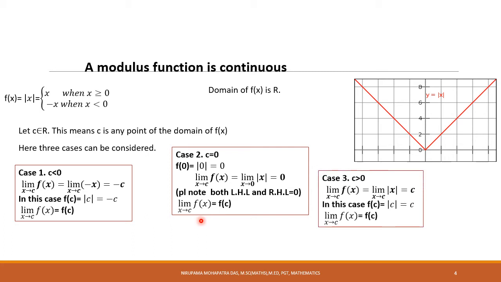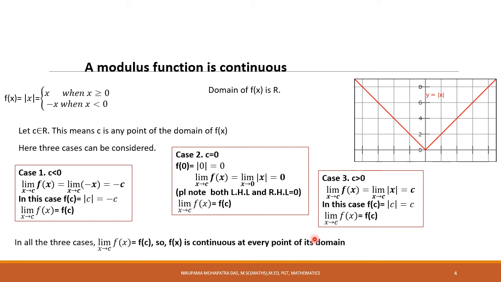Third case, here we are considering c greater than 0. So limit x approaches c, f(x) equals limit x approaches c of mod x. Here mod x equals x when x is greater than 0. So we are getting c here. In this case f(c) equals mod c, which means we are getting c here. So in this case also we have limit x approaches c, f(x) equals f(c).